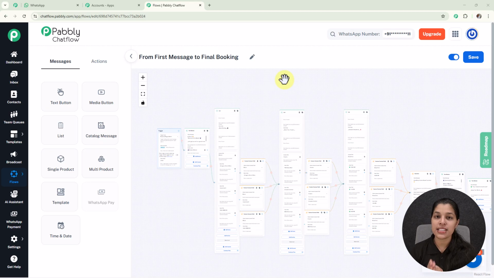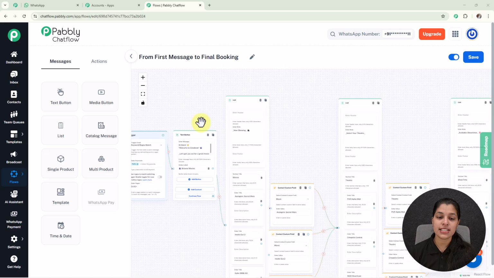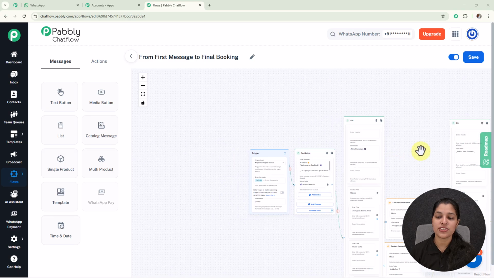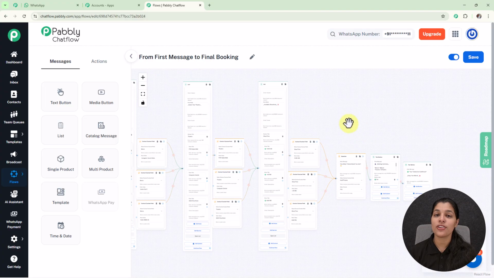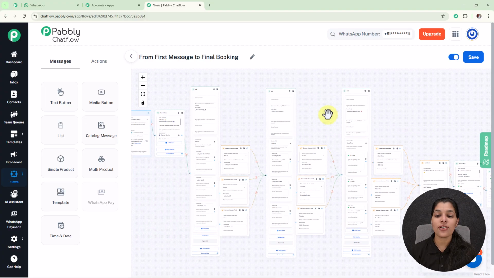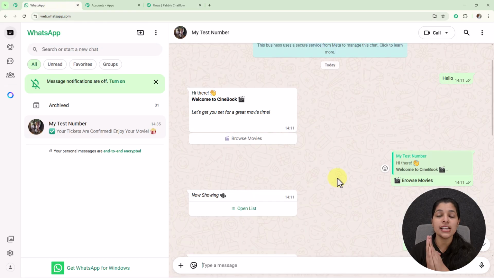And right here on my screen, inside Pabbly Chatflow, I have already built a flow for creating a movie booking chatbot, and this starts with a welcome message and ends on a final confirmation message. So now let me show you how you can create this amazing WhatsApp chatbot for your own business too, and for that you have to access Pabbly Chatflow. And here on my WhatsApp you can see the real-time conversation between my flow and the customers.